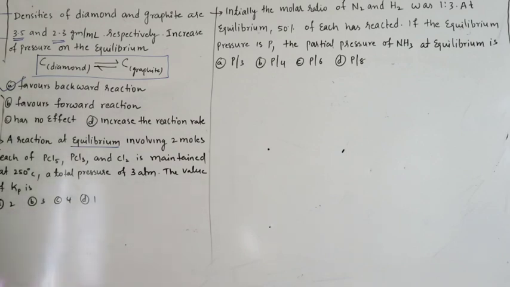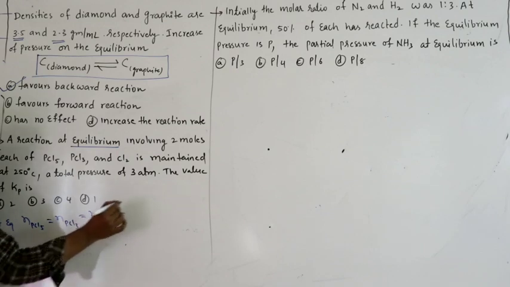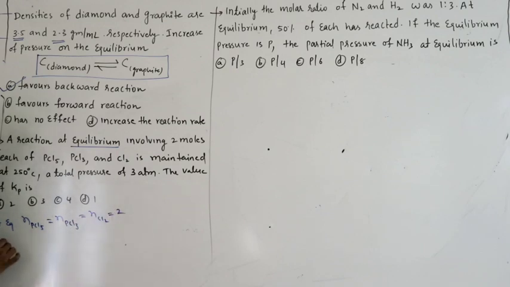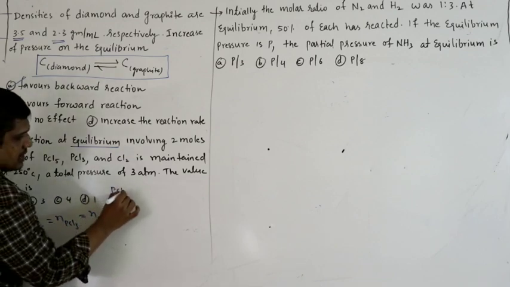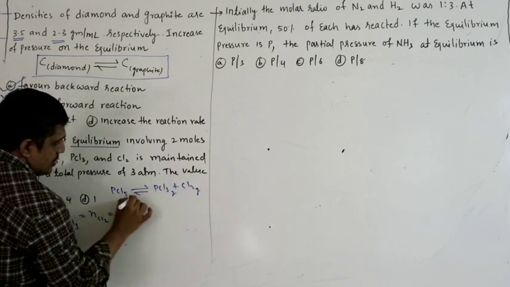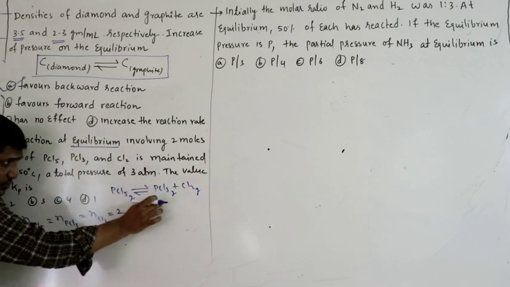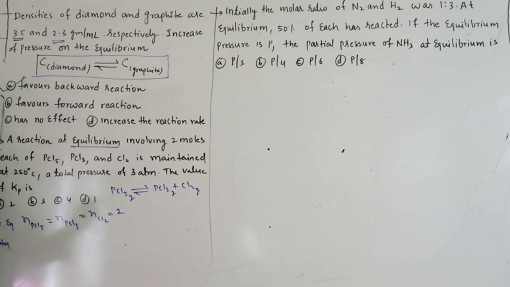So the number of moles are given at equilibrium. At equilibrium, the number of moles of PCl5 is given, the number of moles of PCl3 is given, and the number of moles of Cl2 is 2. So total moles will be equal to what for this reaction? PCl5 in equilibrium with PCl3 plus Cl2, all are gases. 2 plus 2 plus 2. Remember this is at equilibrium. 2 moles of PCl5 is present, 2 moles of PCl3 is present, 2 moles of Cl2 at equilibrium. So total moles at equilibrium will be 2 plus 2 plus 2, that is 6.